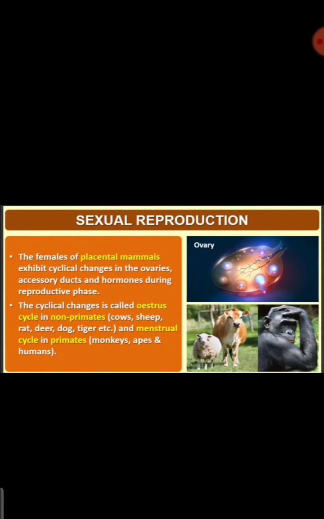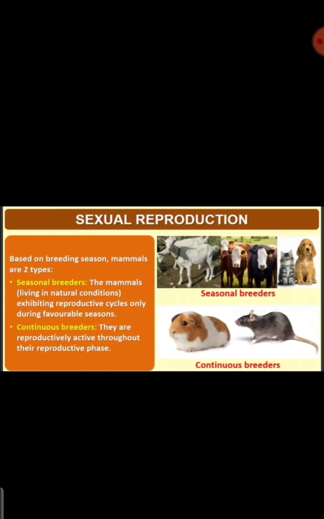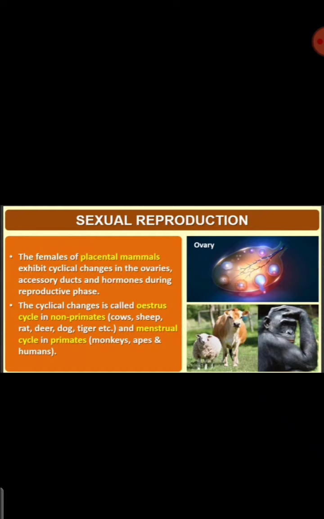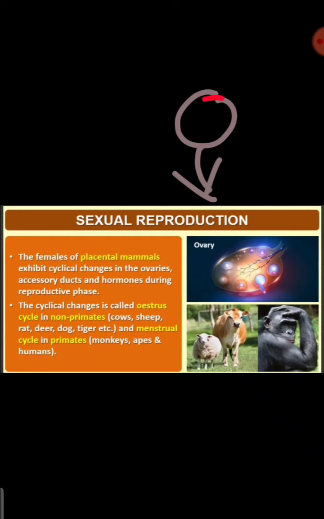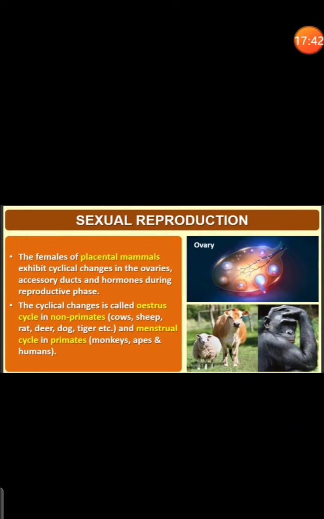The females of placental mammals exhibit cyclic changes in the ovaries, accessory ducts, and hormones during the reproductive phase. We studied the estrous cycle in the non-primates, right? What is the difference between the estrous and menstrual cycle? In the estrous cycle of non-primates, the egg released by the female, if it is not fertilized in that season when it is released... In the menstrual cycle, almost every month the egg is formed, so every month the egg is formed.